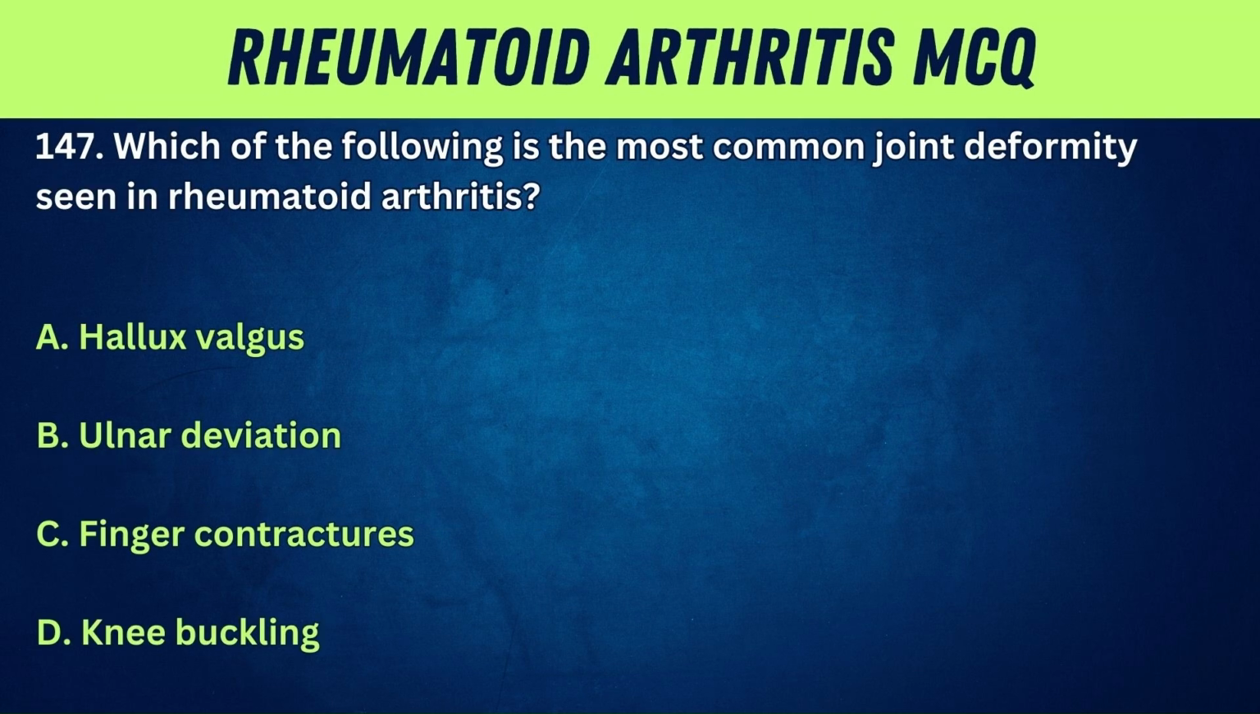147. Which of the following is the most common joint deformity seen in rheumatoid arthritis? A. Hallux valgus. B.